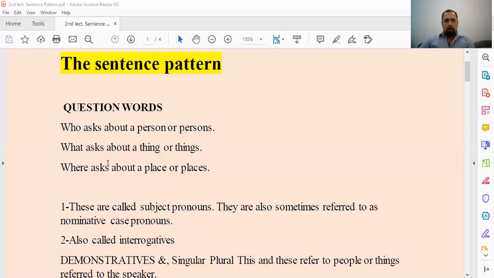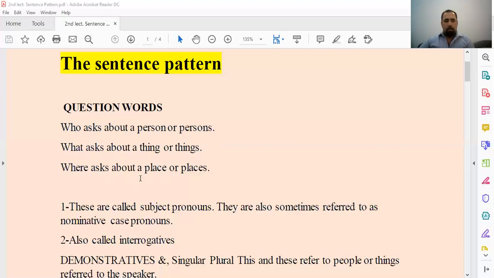Okay, I'm going to ask you, just like an exam. Who is for a person? I make it true or false, right or wrong. For example, I say who is asked about thing or things. No, you can't say that. Who is asked about the person or persons or people. What asks about a thing or things. Where asks about a place or places.